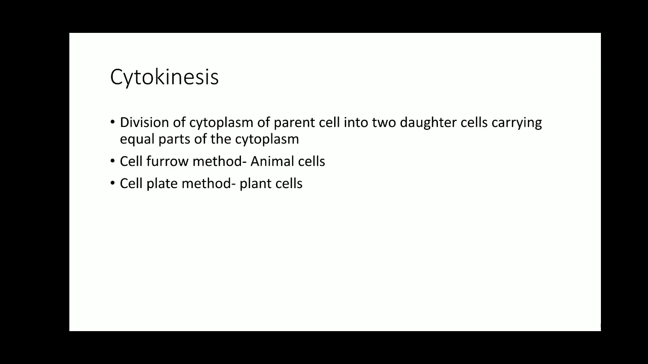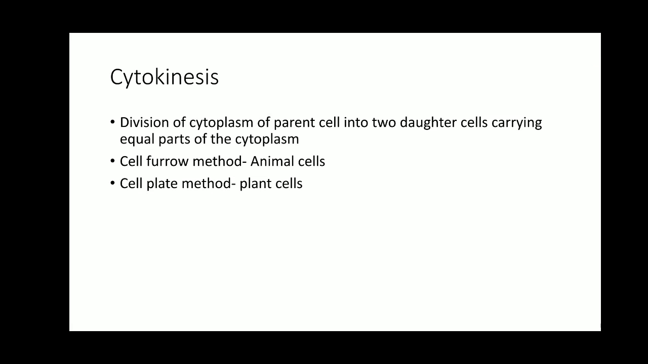Though the cell is containing two nuclei containing the same amount of genetic material, the nuclei are not segregated into separate cells. So cytokinesis is the division of cytoplasm of the parent cell into two daughter cells carrying equal parts of the cytoplasm, resulting in formation of two daughter cells, which marks the completion of the cell division.